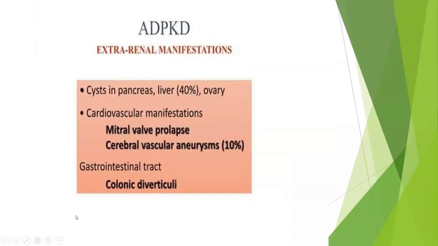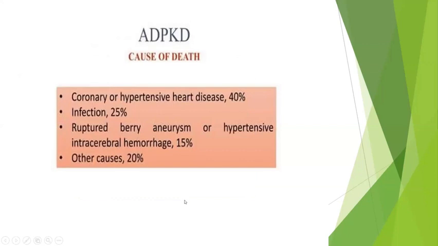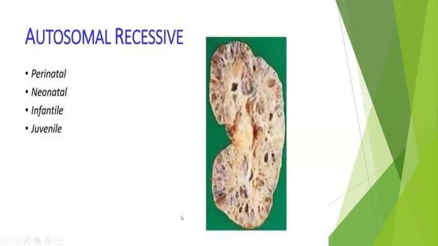Sorry, they may be associated with cysts in other organs, extrarenal manifestations such as the pancreas, liver, and gastrointestinal tract, this is called colonic diverticulitis, or may be associated with cerebral vascular aneurysm or mitral valve prolapse syndromes. So this is about the autosomal dominant.